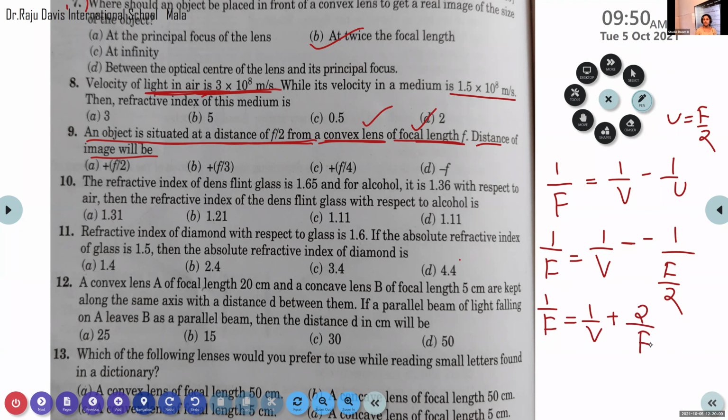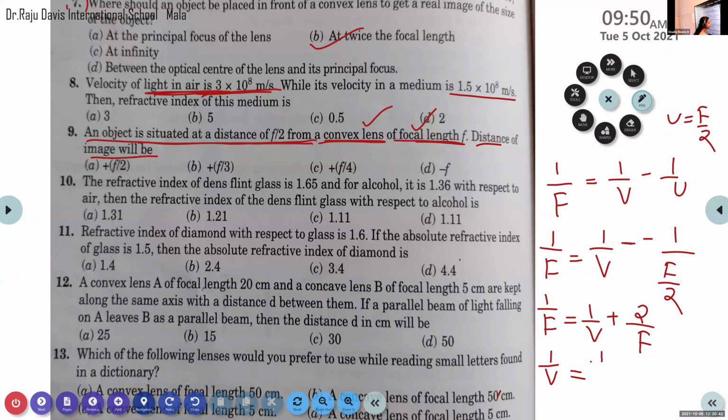Is there any doubt regarding this step? No, ma'am. Okay, because initially we were doing it the wrong way. Instead of taking 1 by u, we directly substituted the value of u. So here we just corrected the step: 1 by u means 1 by f by 2. This is basic mathematics: take the reciprocal, it becomes 2 by f. So 1 by f is equal to 1 by v plus 2 by f.